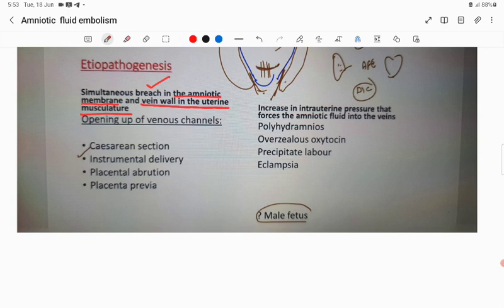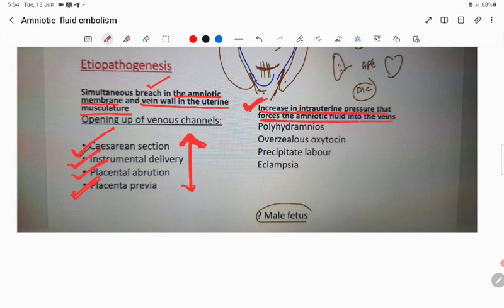The opening of venous channels, the risk factors: cesarean section, instrumental delivery, placental abruption, and placenta previa. These are the causes that increase the risk of amniotic fluid embolism. There is a simultaneous breach in the amniotic membrane and the vein wall in the musculature, opening of venous channels, and increased intrauterine pressure that forces the amniotic fluid into the venous channels of the maternal circulation.